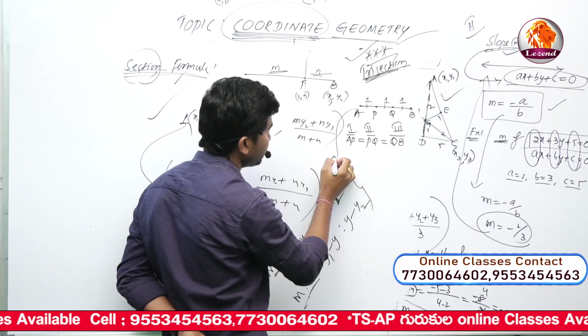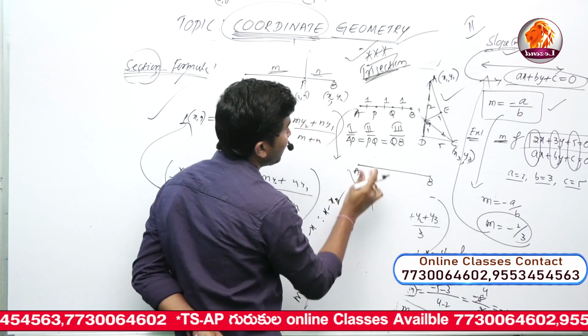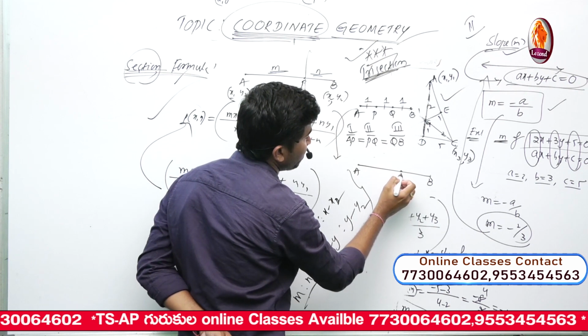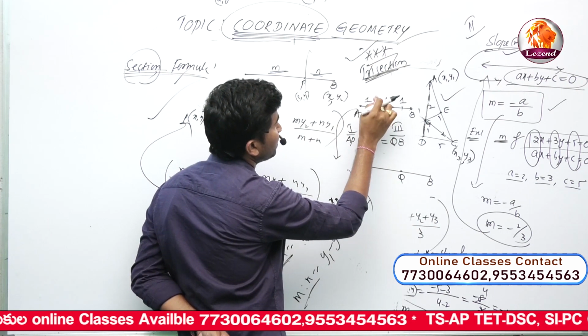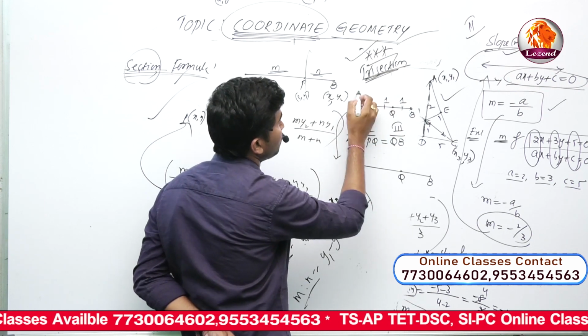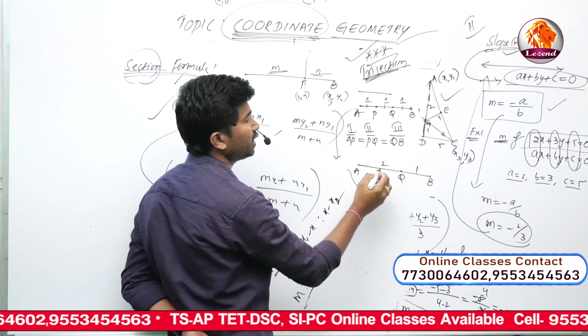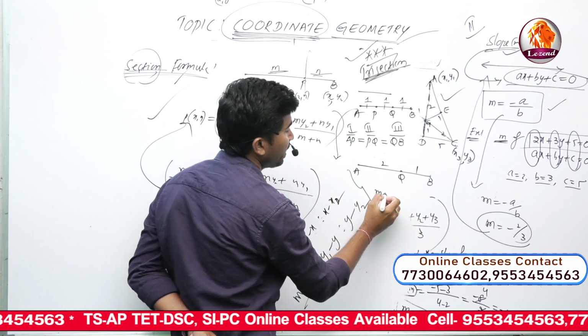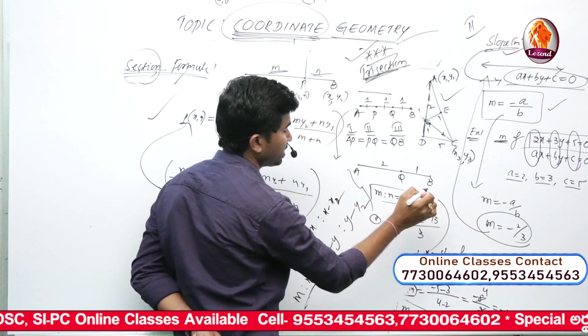Now for example, I am taking the same line segment AB, and this point is Q that I am taking here. From A to P, length how much here? A to P 1 part, P to Q is 1 part. 1 plus 1 is equal to 2 parts. Next, Q to B is 1 part. So ratio is what here? 2 is to 1. In this case, m is to n is equal to 2 is to 1. Apply the section formula there and we get the coordinates of point Q.